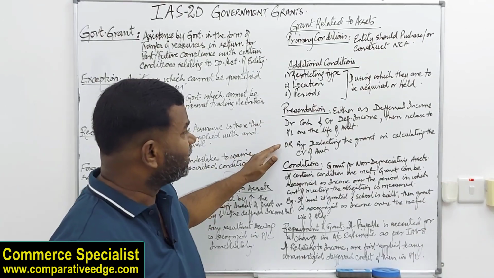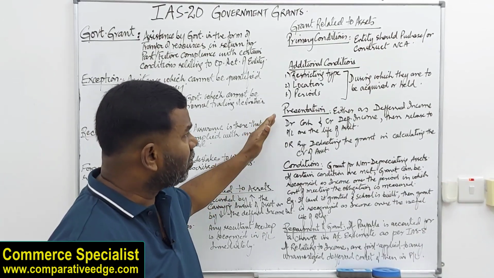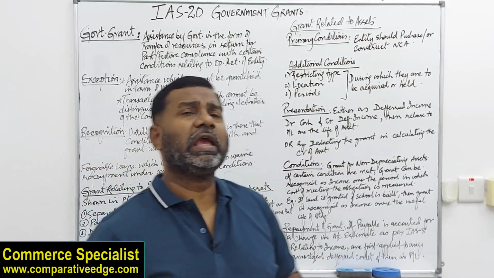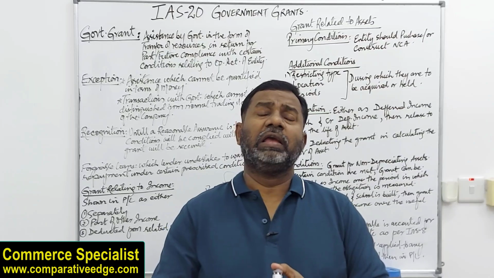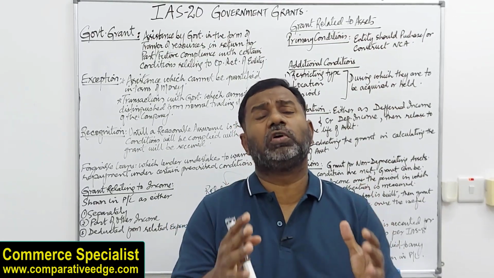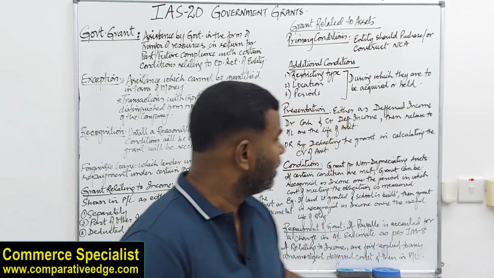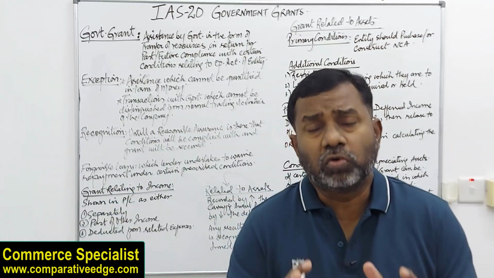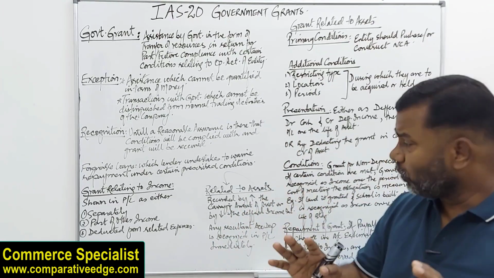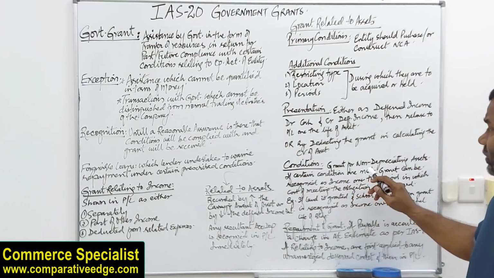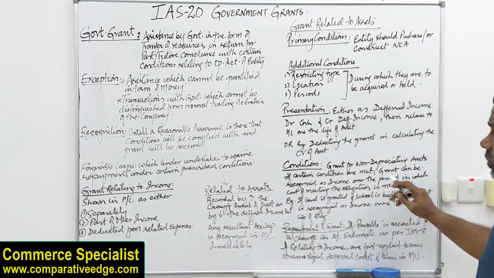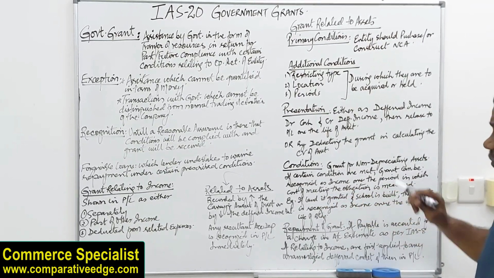The second presentation is that either you record it as a deferred income or deduct the grant in calculating the carrying value of the asset. In addition to all this, there is also a specific condition for grants relating to non-depreciable assets. What we need to understand is, if certain conditions are met, the grant can be recognized as income over the period in which the cost of meeting the obligation is measured.